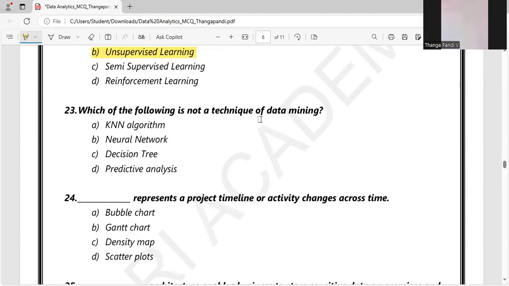Which of the following is not a technique of data mining? K-NN algorithm, yes, it is a data mining technique. Neural network we already saw, and decision tree too. But predictive analysis, it's not a data mining technique. It is the key difference between data mining and data analysis. In data analysis we are also going to predict what will happen in the future, but in data mining we are just exploring the data and getting as much information from the data.